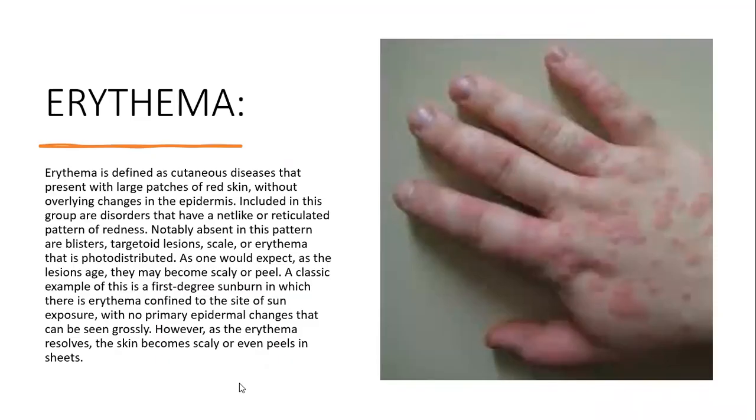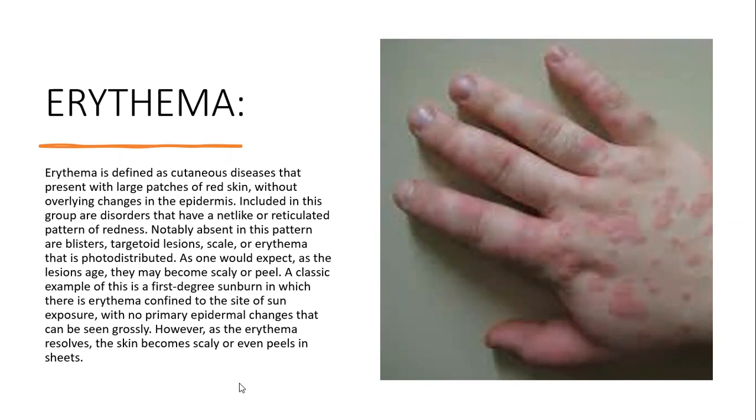Erythema is defined as a cutaneous disease that presents with large patches of red skin without overlying changes in the epidermis. Included in this group are disorders that have a net-like or reticulated pattern of redness. Notably absent in these patterns are blisters, targetoid lesions, scales, or erythema that is photodistributed. As one would expect, as the lesions age, they may become scaly or peely.